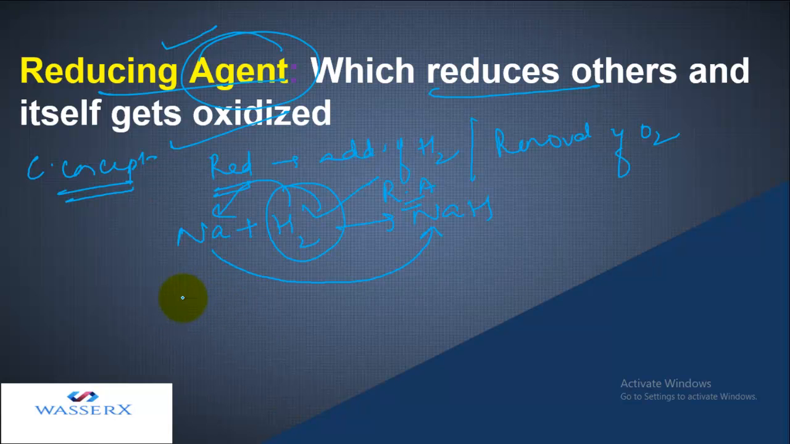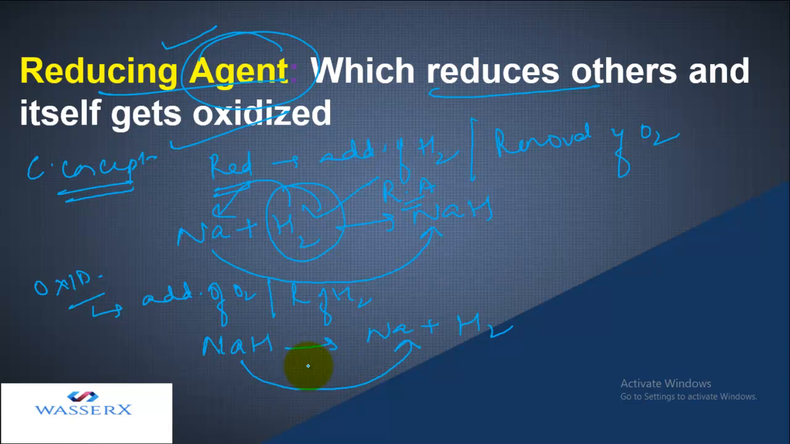Likewise, if we take an example of oxidation, we know that according to the classical concept, addition of oxygen or removal of hydrogen refers to oxidation. So let's say if I have NaH and it is getting split into Na plus H2. In this case, hydrogen is removed, so this refers to oxidation. And a substance which is getting oxidized is termed as a reducing agent, and the substance which undergoes reduction is said to be an oxidizing agent.